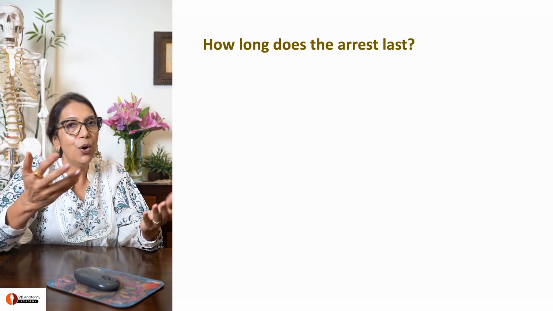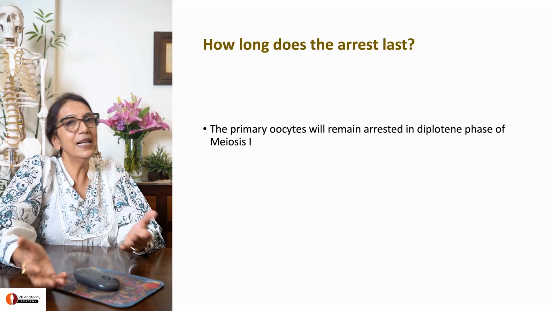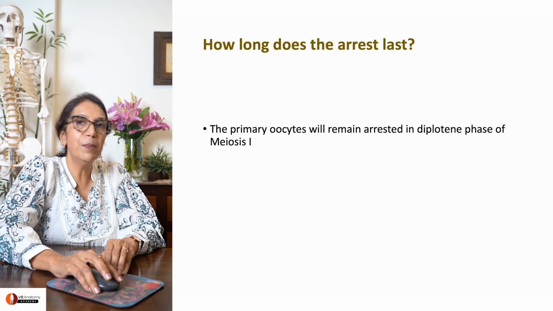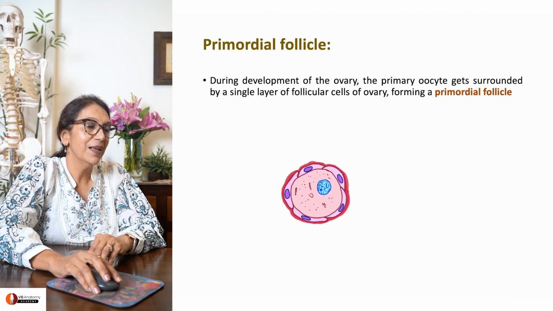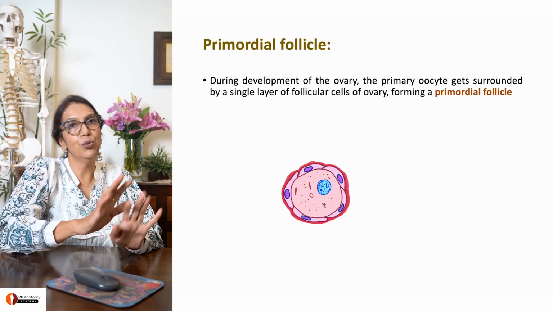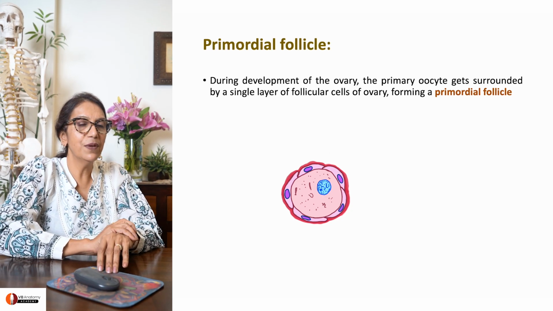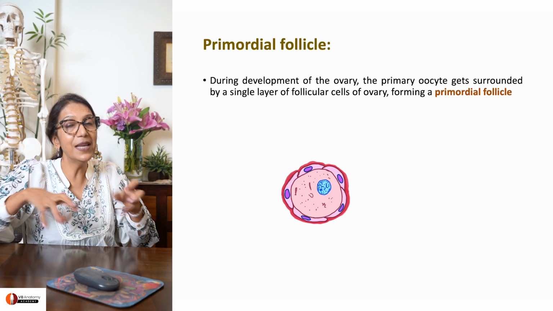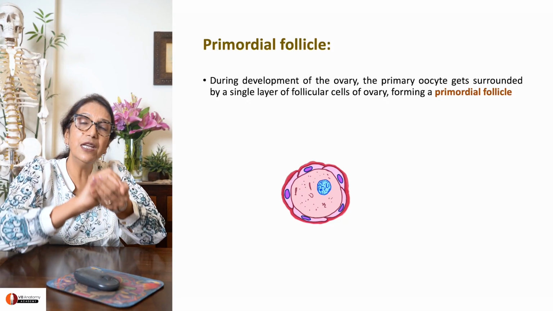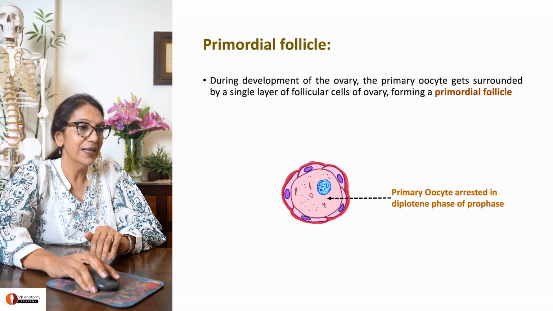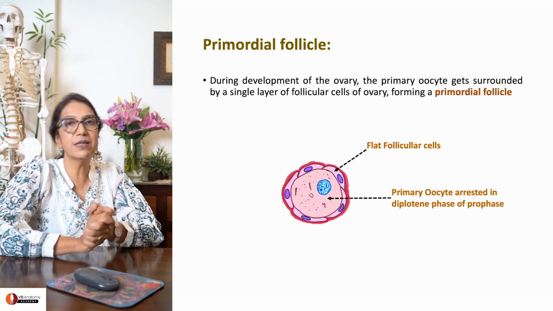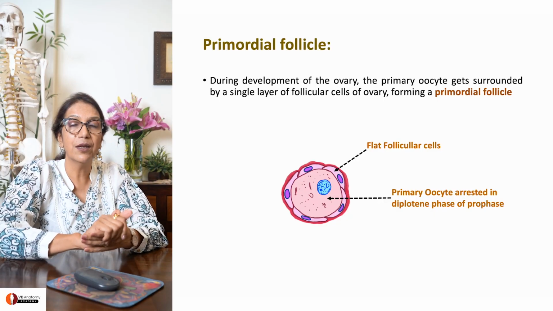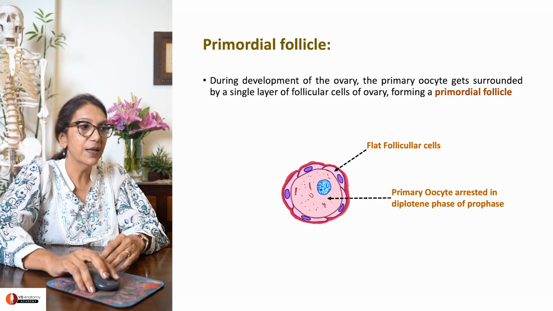Got it? How long will this arrest last? Till that day when that oocyte is called upon to go into ovarian cycle. So, now what is happening in the female's ovary? In that ovary, the follicular cells, the ovarian cells, come and surround each primary oocyte. Can you see that? That's the primary oocyte. All the flat follicular cells have come to surround it, protect it, provide it with nourishment.